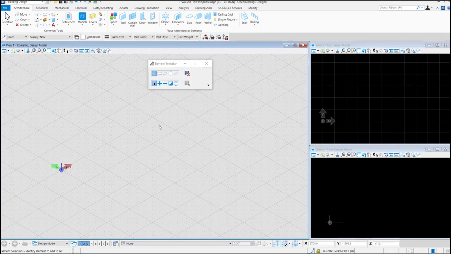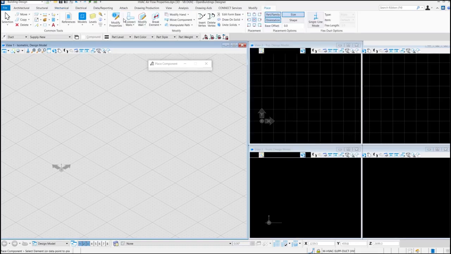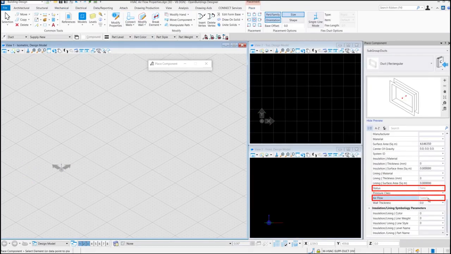First of all, we're going to go to Mechanical. Select the rectangular duct. If we scroll down, we can locate the airflow and status in the placement dialog. This is in fact taken from the active part.